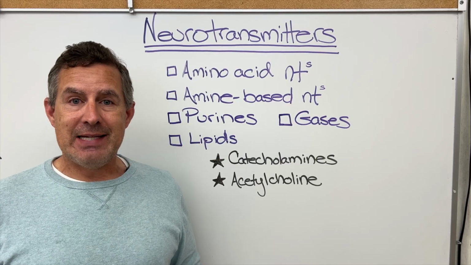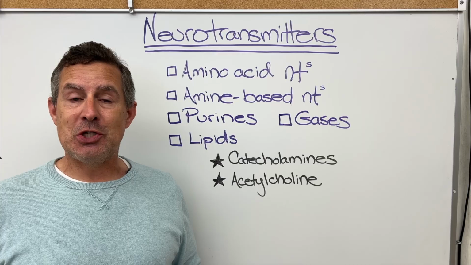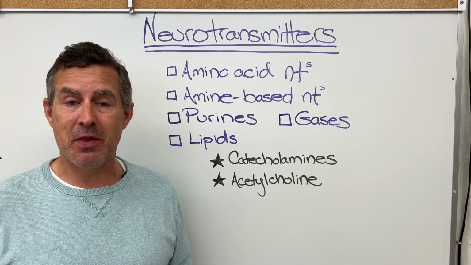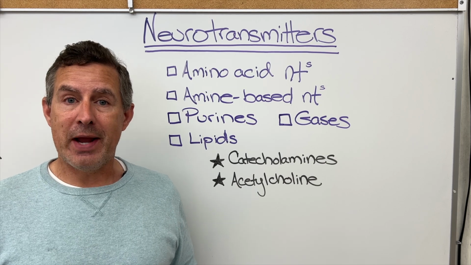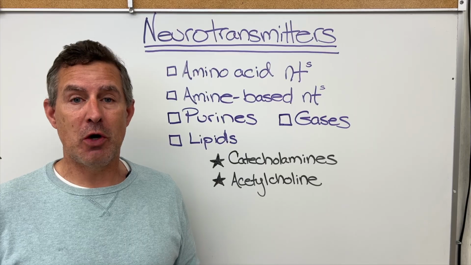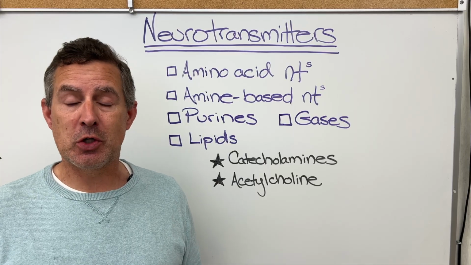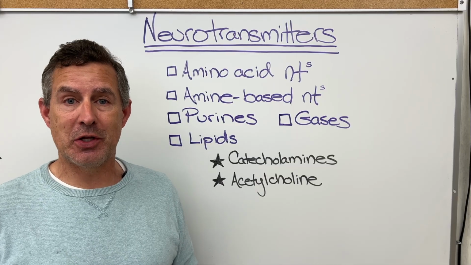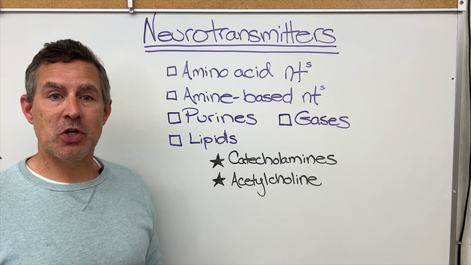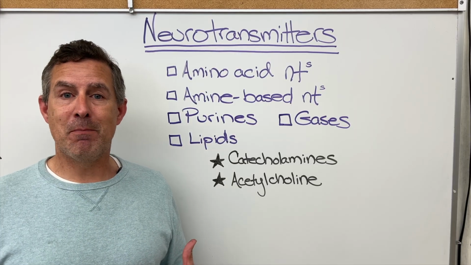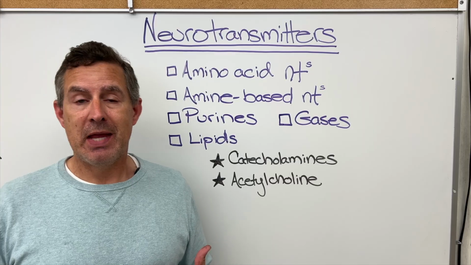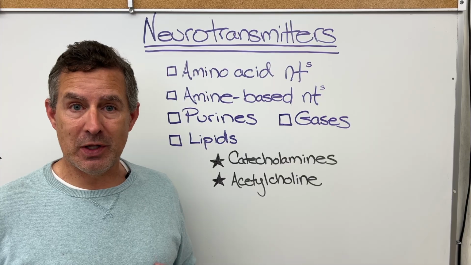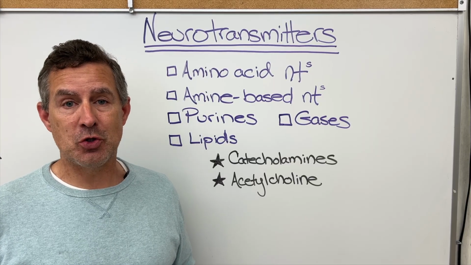Purines like adenosine monophosphate and adenosine triphosphate can function and do function as neurotransmitters. We actually saw in the pancreatic beta cell where ATP functioned as a signaling molecule. It wasn't functioning as a neurotransmitter because it wasn't released by a neuron, but it was certainly functioning as a signaling molecule. So ATP is a purine, adenosine monophosphate is a purine, and individually they can function as a neurotransmitter. That is to say, they will be released by neurons and activate a downstream cell.